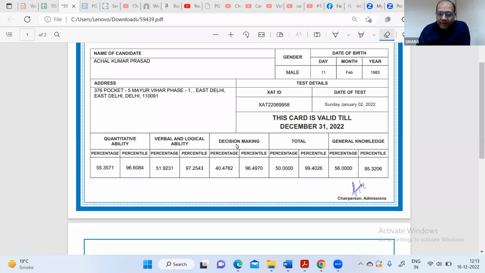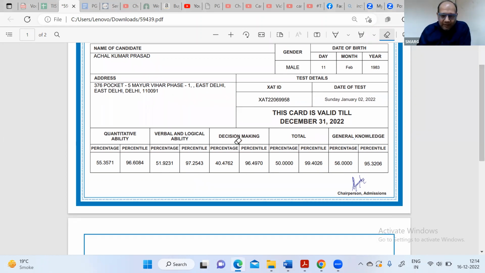To bust that myth, first I'll have to tell you the JAT exam structure and how it is different from CAT. You can see here that the total percentile you get for JAT consists of quantitative ability, verbal and logical ability, and decision making only.